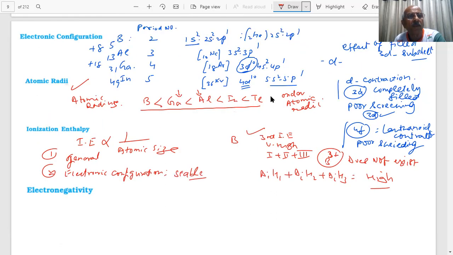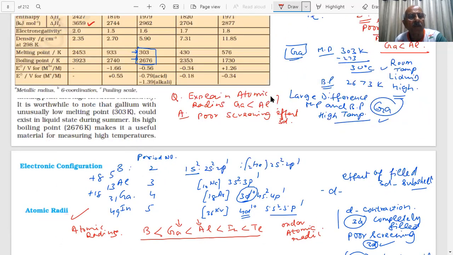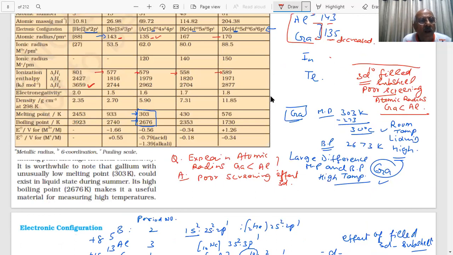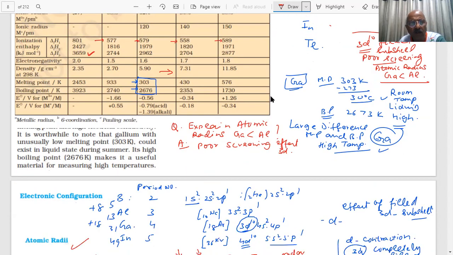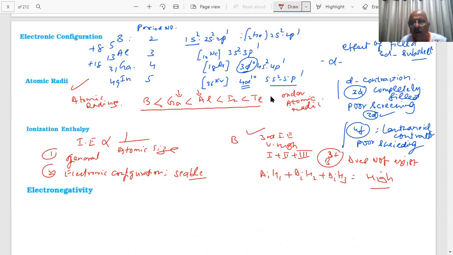Okay, what else do we have here? The density, 2.35, density increasing down the group, students. What does density depend on? Mass per unit volume. The mass increases more than the volume, so density usually increases down the group.